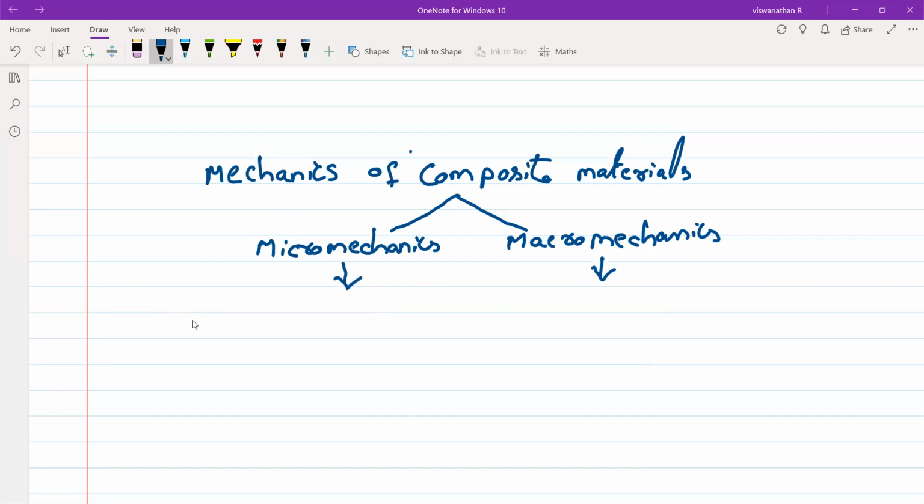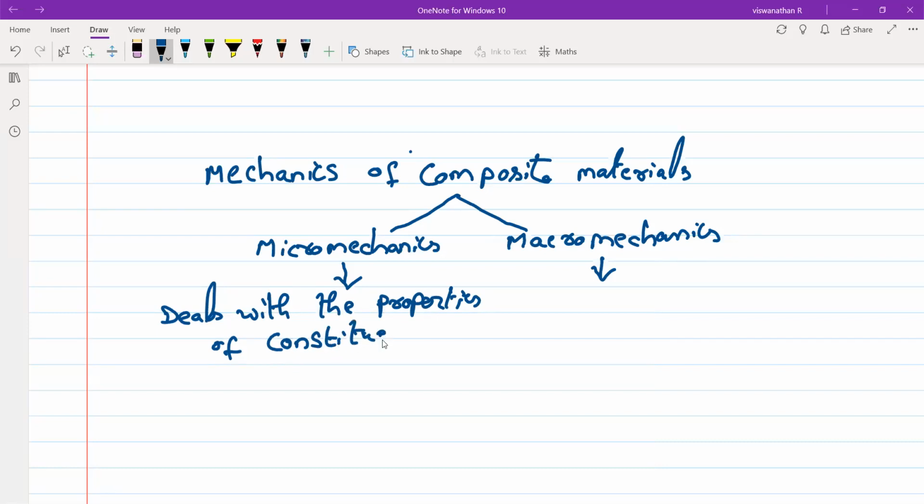So micromechanics deals with the properties of the constituent materials of the composite.